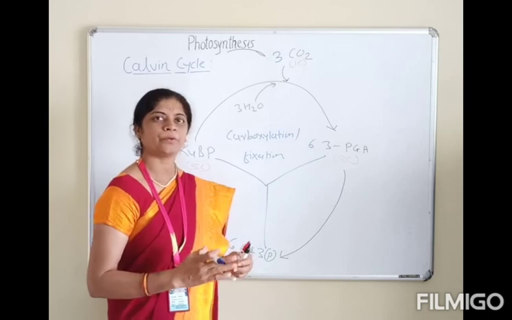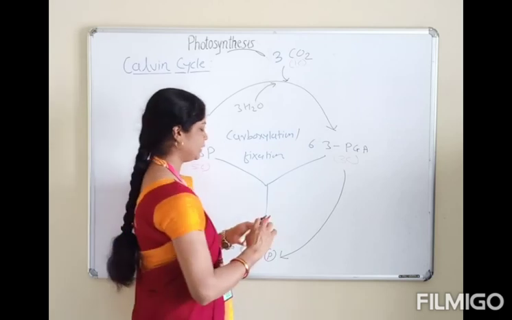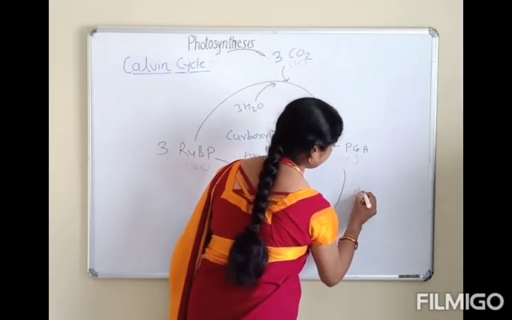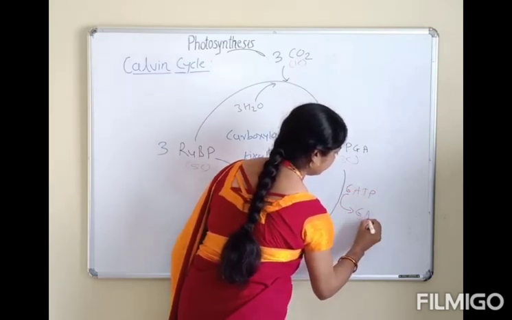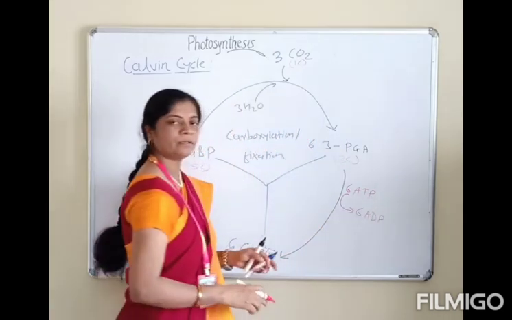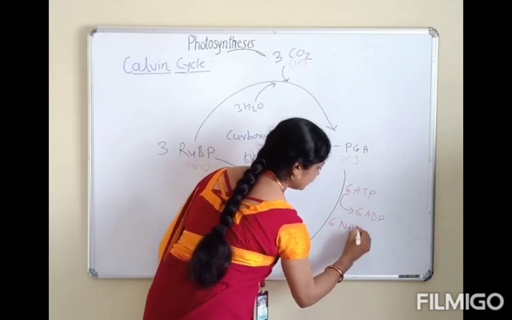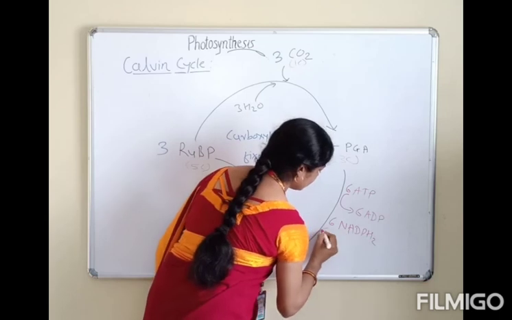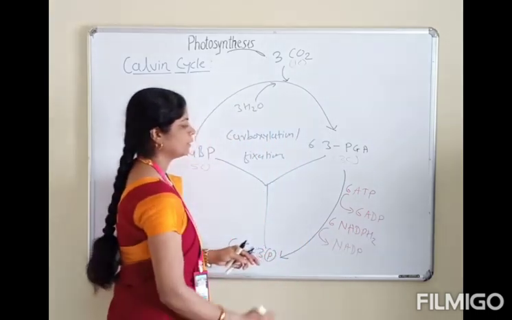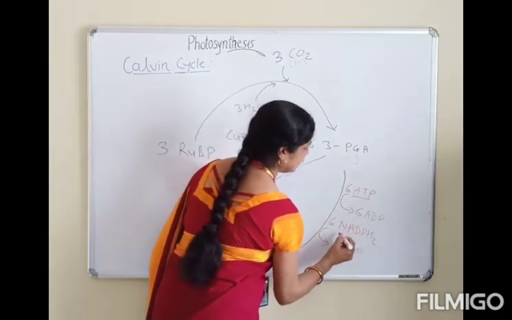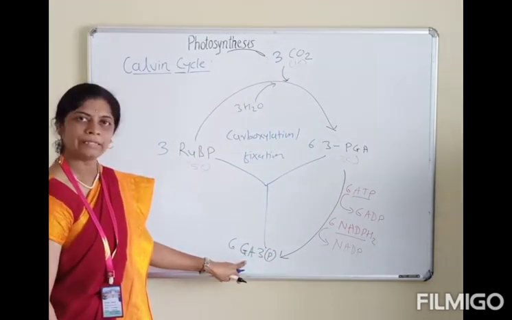Here some assimilatory powers already formed in the light reaction are utilized. 6 molecules of ATP are utilized and form 6 molecules of ADP, and the other assimilatory power, 6 molecules of NADPH2, is oxidized and forms NADP. These assimilatory powers, ATP and NADPH2, are utilized in the formation of glyceraldehyde 3-phosphate.